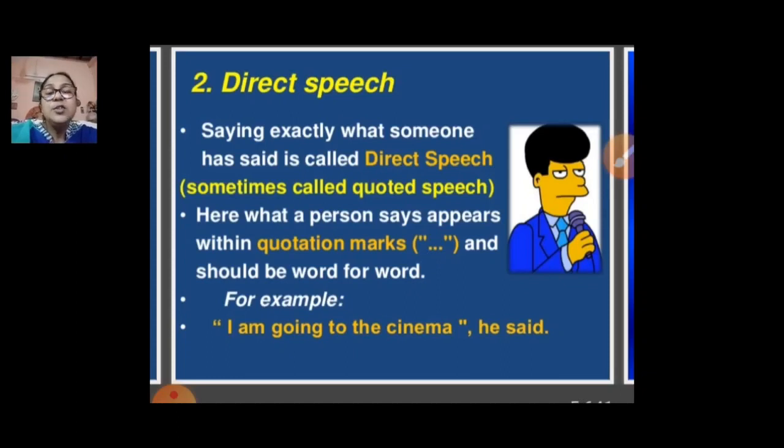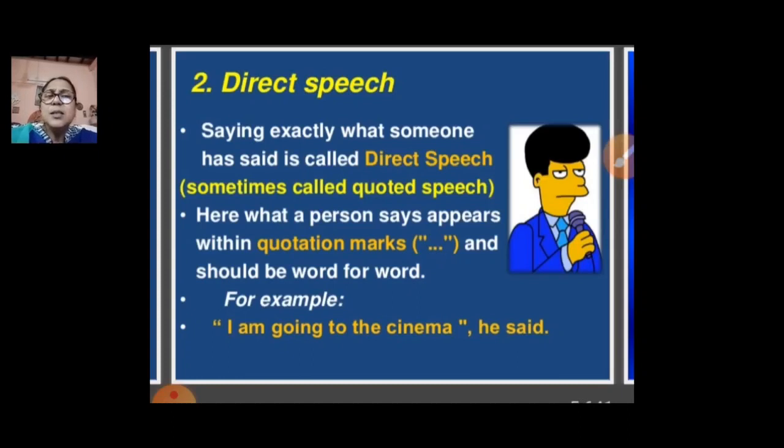If I tell you Shakespeare said something, whatever his dialogue was, and we write the exact words Shakespeare said inside the inverted commas, there should be no change in the punctuation. Whatever the person exactly said, we write in the inverted commas. That is called direct speech, sometimes called quoted speech.